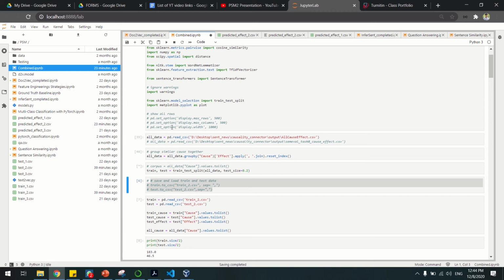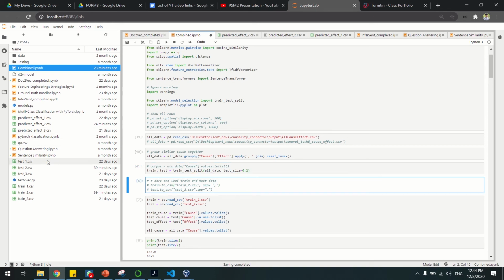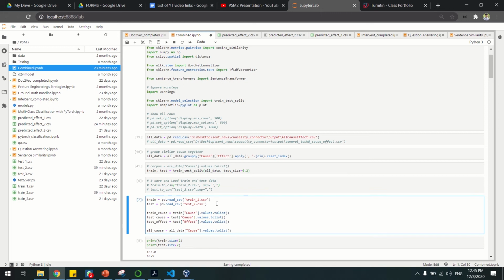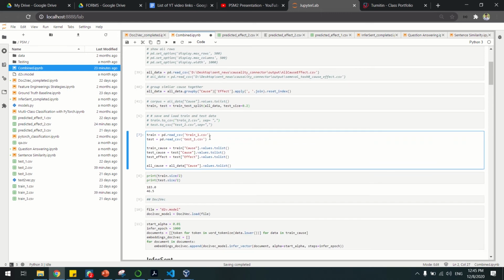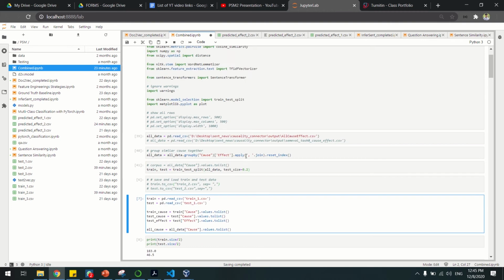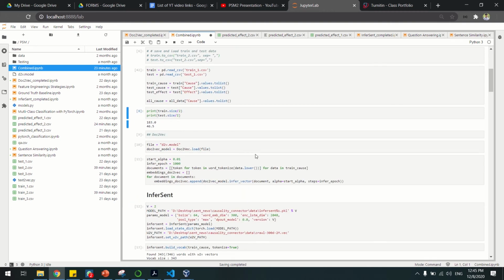For the test set, I already split it in two using a ratio of 0.2, which means the train data will be 80% and the test data will be 20%. So I already saved it separately for further usage. For example, this is test case 1. So I just load test case 1, and then, yeah, this is the Doc2Vec model.